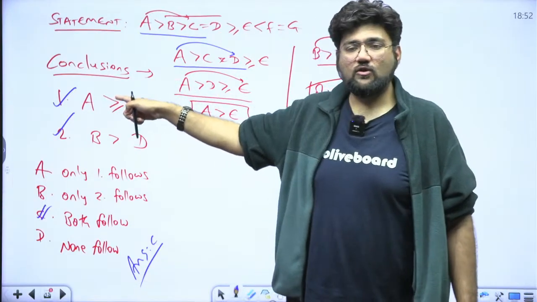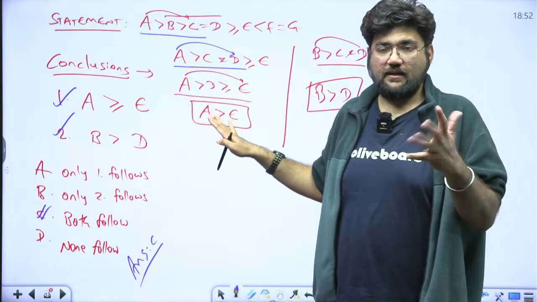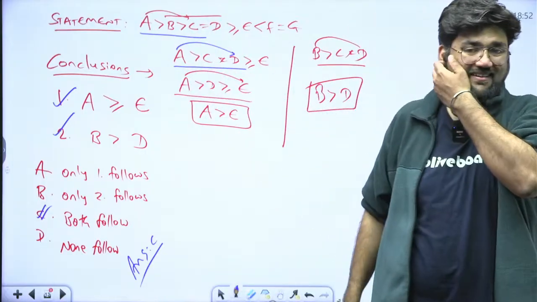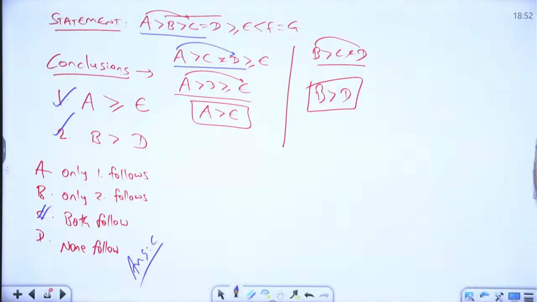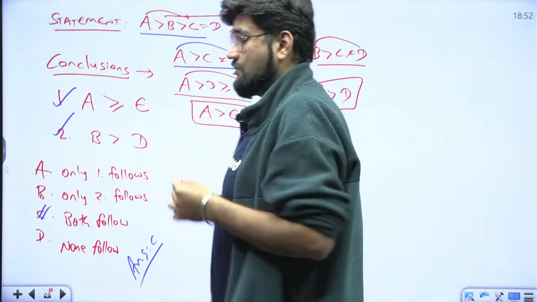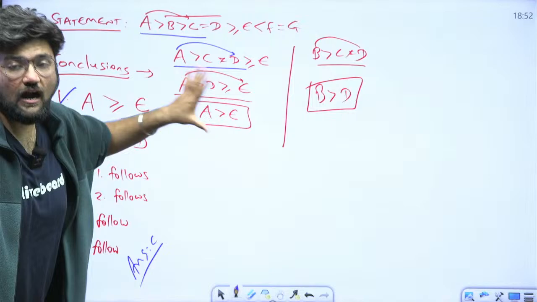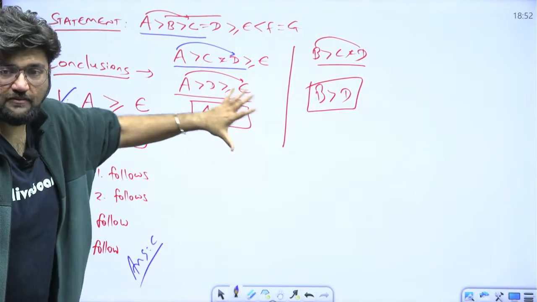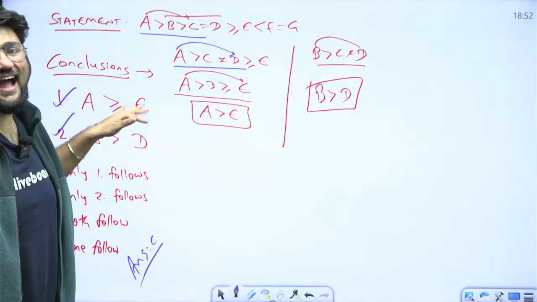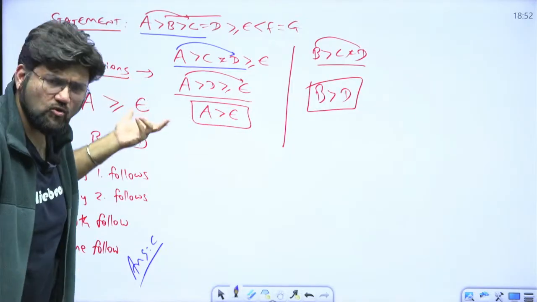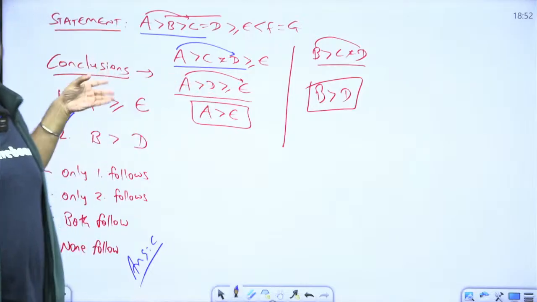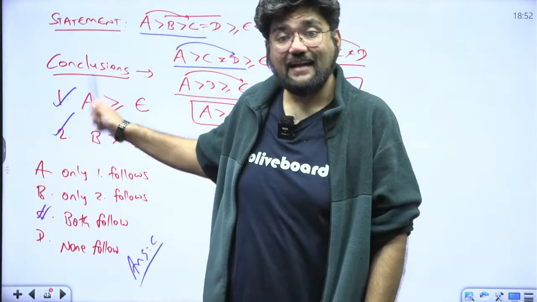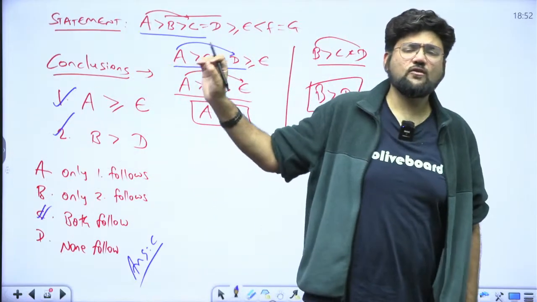If A is greater than or equal to E, then A greater than E I cannot say. But if I know A is greater than E, then A greater than or equal to E I can definitely say. Why is that? Because guaranteed, 100%, A is greater than E. I have found this out from the statement only, so this is 100% true. Here I am saying either A is greater than E or A is equal to E. No problem, I know A is greater than E, so this is also true. The equal to part can be ignored here. That is the beauty, and it's a very basic common sense thing.